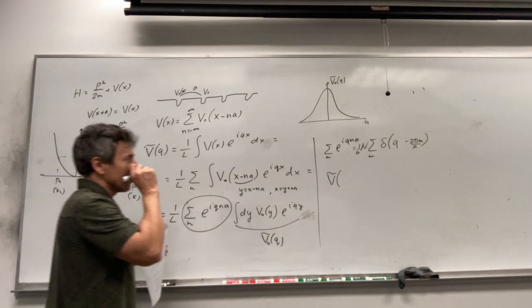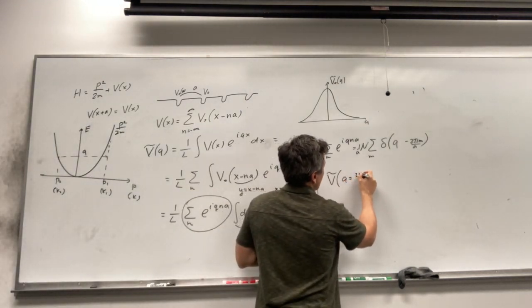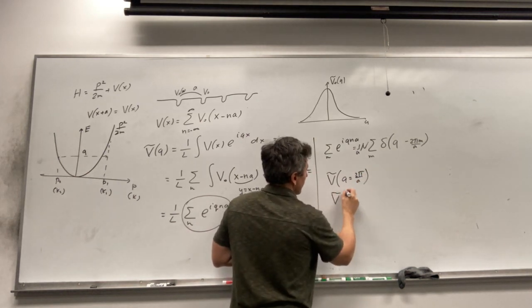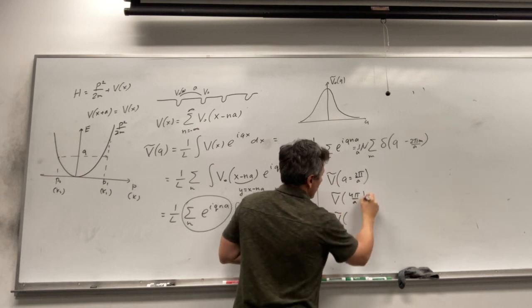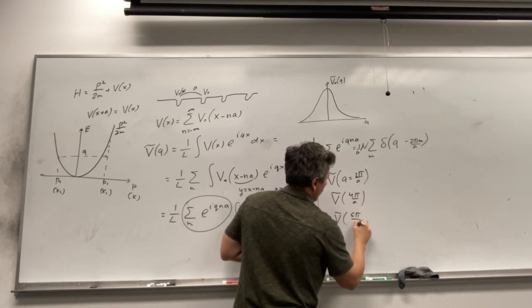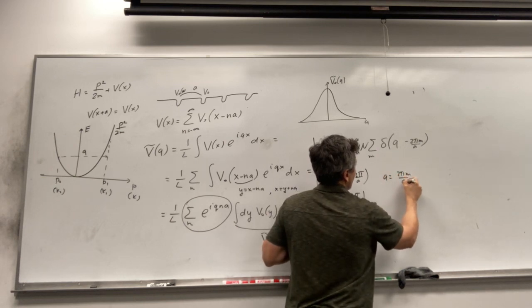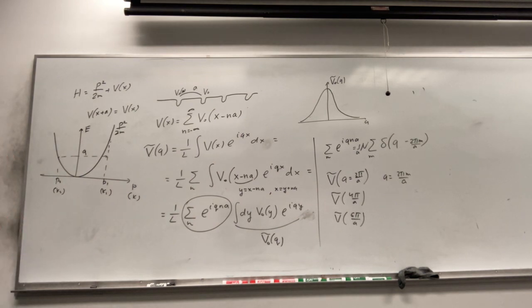So we don't need to consider this case. So the first non-zero element will be when q equals 2 pi over a. Then the second will be 4 pi over a. Then the next will be 6 pi over a. So q is 2 pi m over a. At these values, the Fourier transform of the periodic potential will be non-zero.